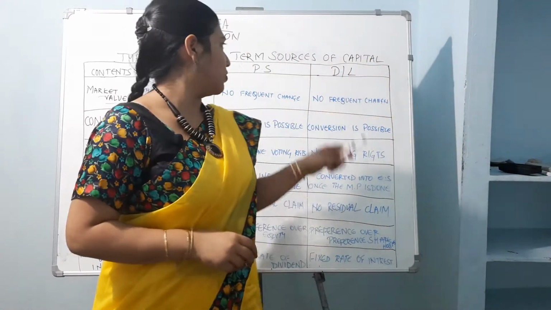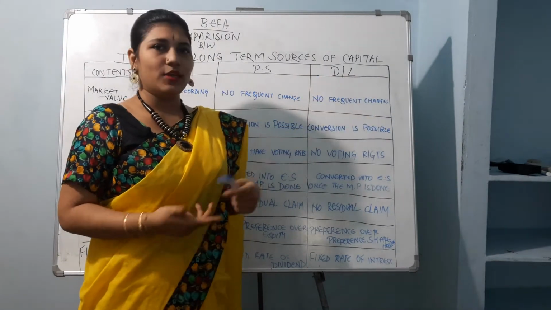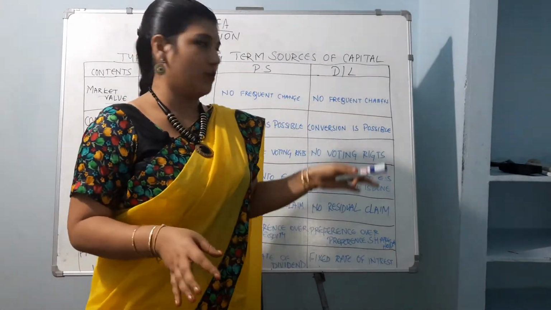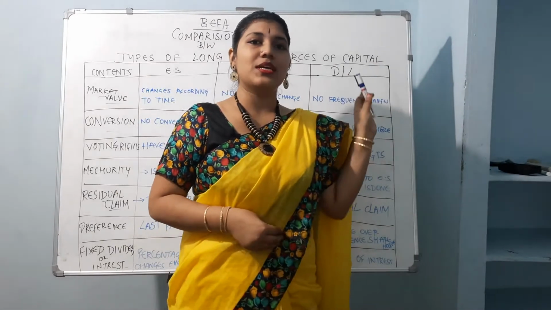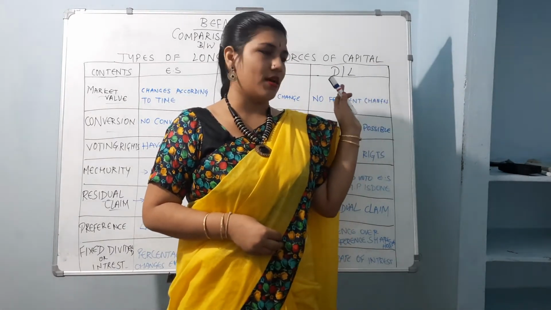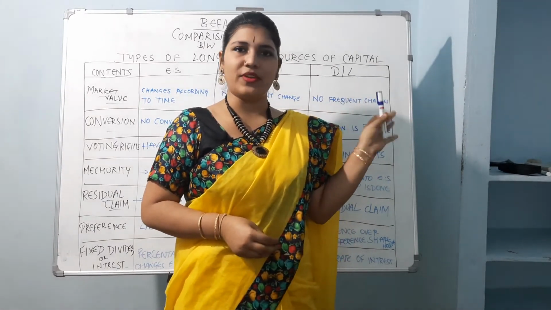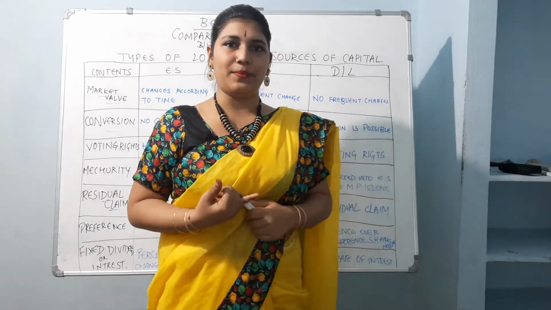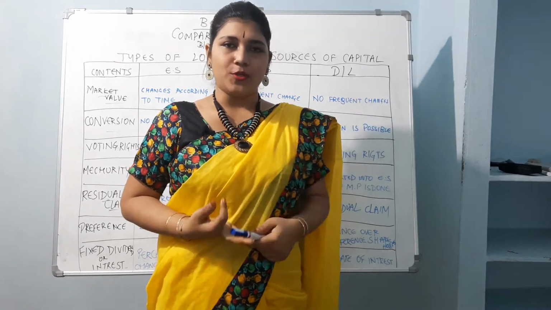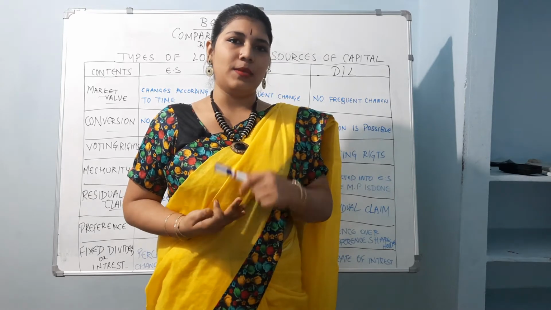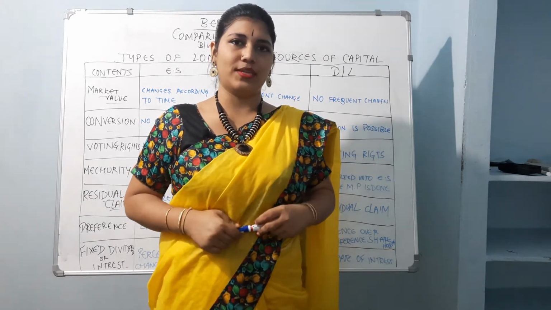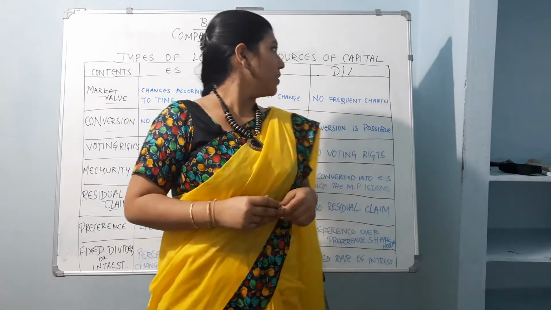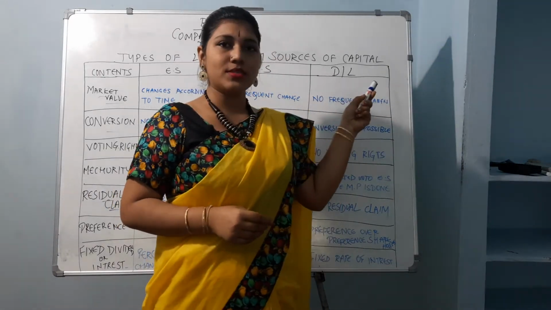And coming to this D and L, what is a D and L? Debentures or loans, that also has no frequent changes. So debentures or loans are from creditors or people from financial institutions, as I told you, IDBI, IFCI, commercial banks. I asked many people the full forms of those abbreviations, but no one gave them, but it's fine. That is debentures and loans.